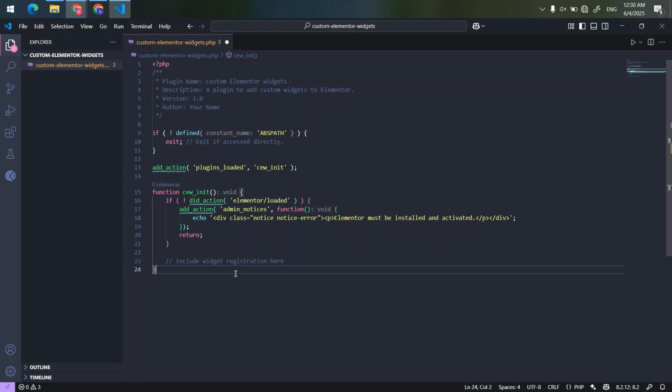Then we return early to stop the plugin from running further. If Elementor is loaded, we can continue, for example, by including files that register our custom widgets. This setup ensures that our plugin only runs when its dependency, Elementor, is available.